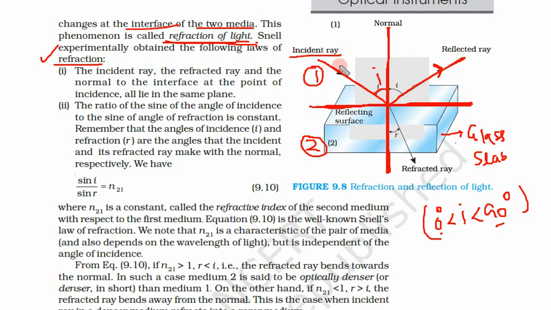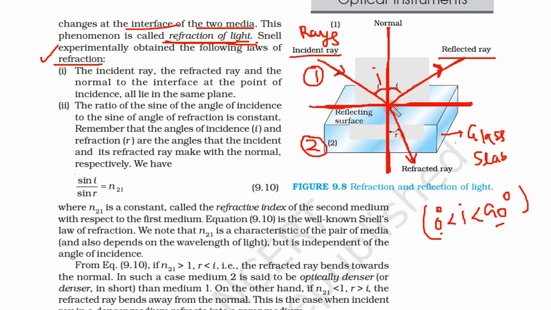So this is our incident ray and this is our reflected ray. And in this figure we have assumed that this ray is not a single ray but a beam of light. That means there are many rays, not a single ray. So some rays are reflected from this surface, but some rays will get into this second medium, and depending on the medium, this will change its direction.